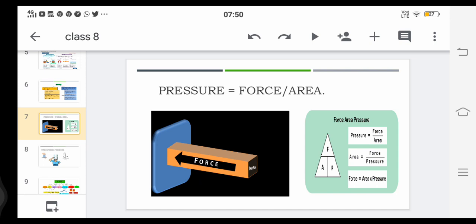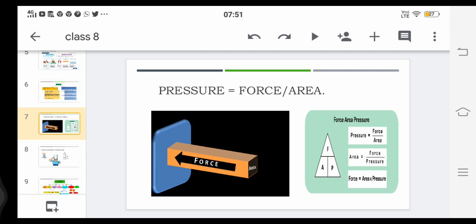When you take out the brick, you can see the impression of the brick, which is in a rectangular shape. The same brick you place in a vertical way, and you can see the impression to be deeper. Another example: you can take a table.